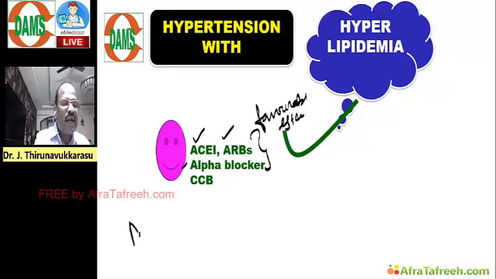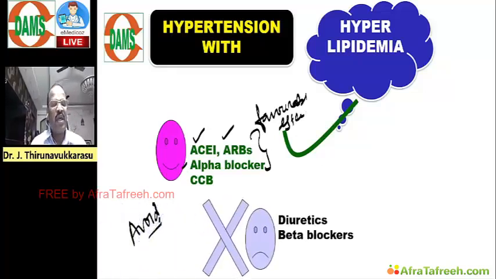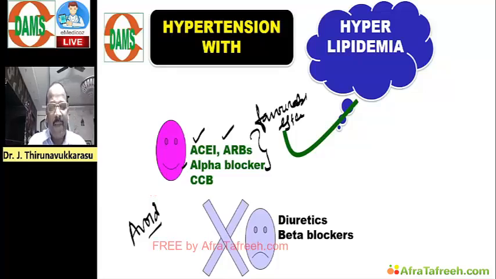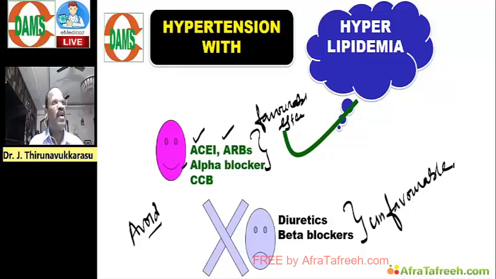Whereas better avoid diuretics and beta blockers, which have an unfavorable effect on lipid profile. So selection of anti-hypertensives is a must-know topic.